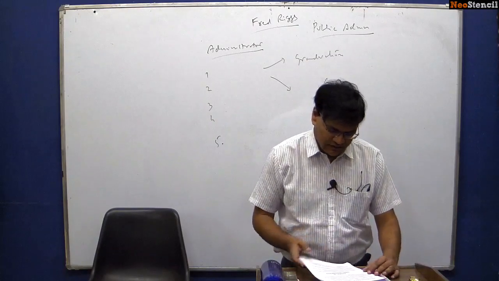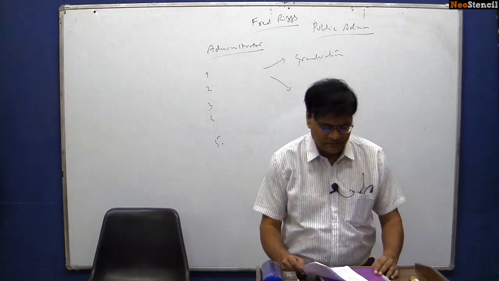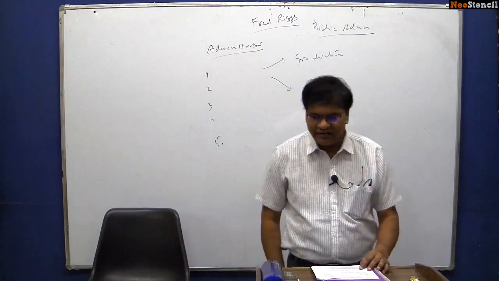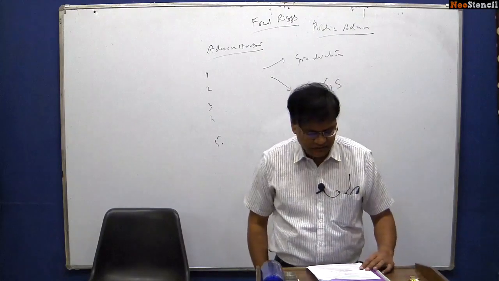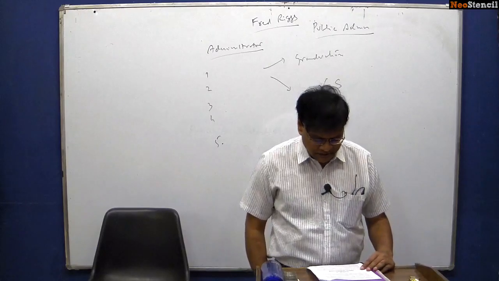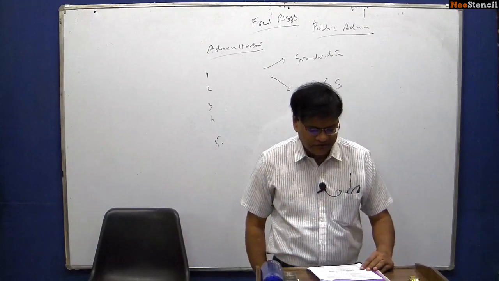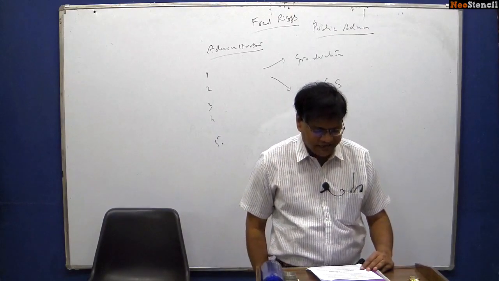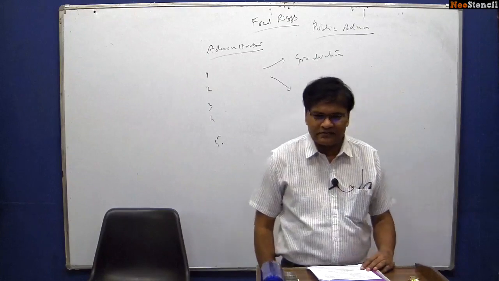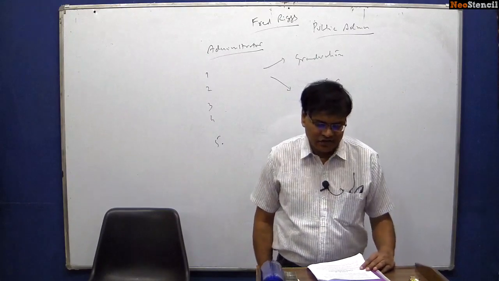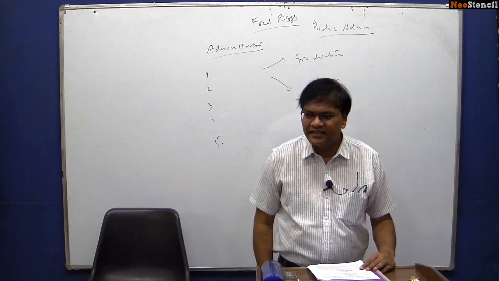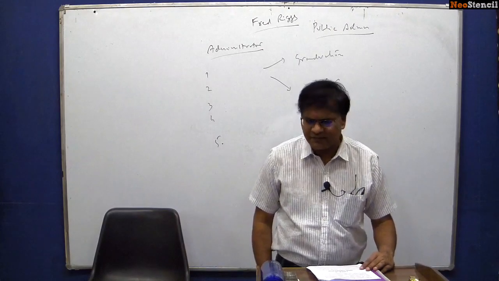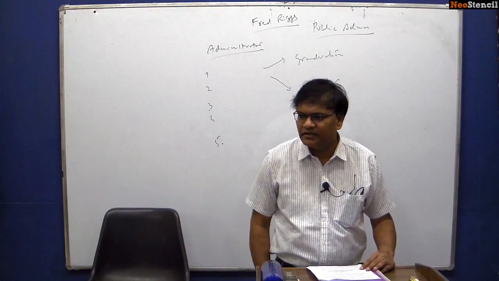Let us see how. If you see in personal administration, it talks about importance of human resource development, recruitment, training, career advancement, position classification, discipline, performance appraisal, promotion, pay and other service conditions, employer-employee relations, grievance redressal mechanism, code of conduct and administrative ethics. Please remember, these topics are extremely important from your ethics point of view. This year, in your ethics paper, at least 2-3 questions are from only this topic.